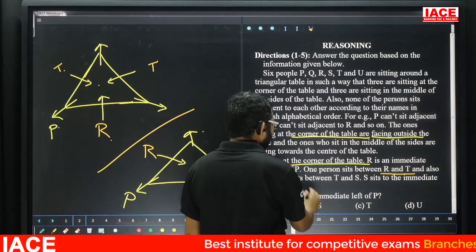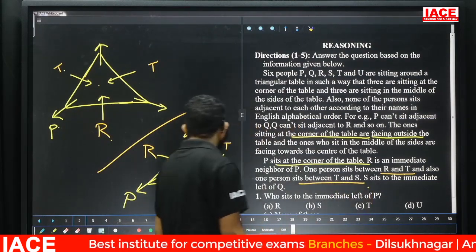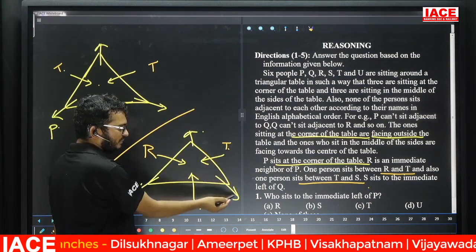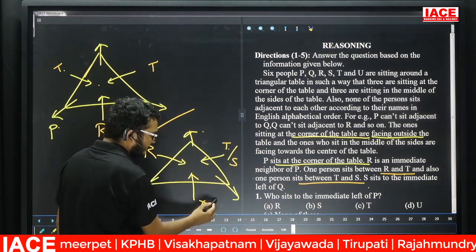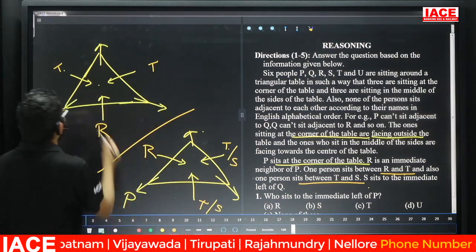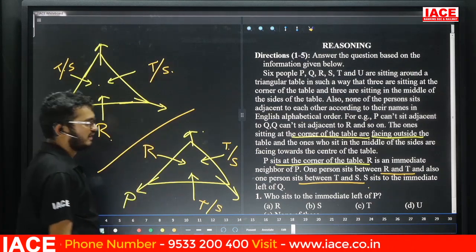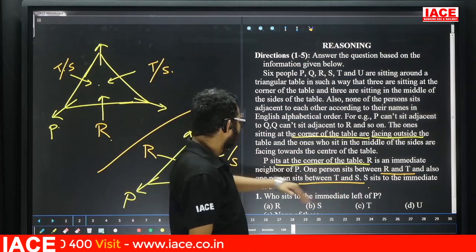Check here. One person sits between T and S. Suppose T is here, then one person, and S here; or S here, one person, then T. That means one person between T and S: either T or S, otherwise S or T. Next one.